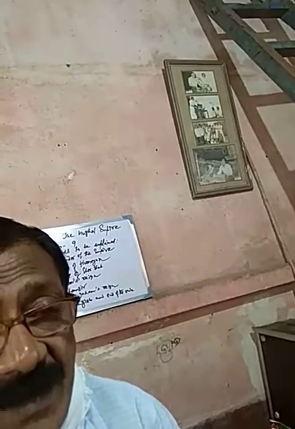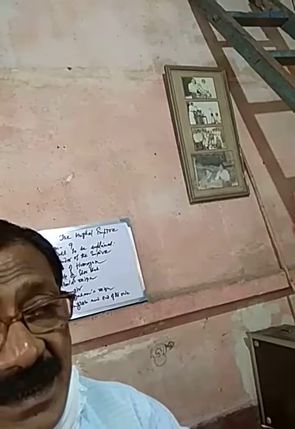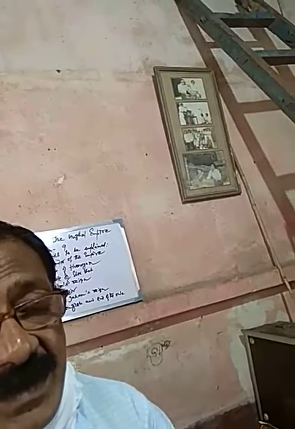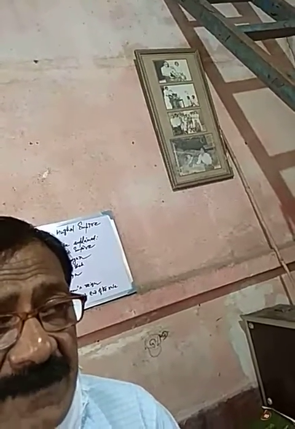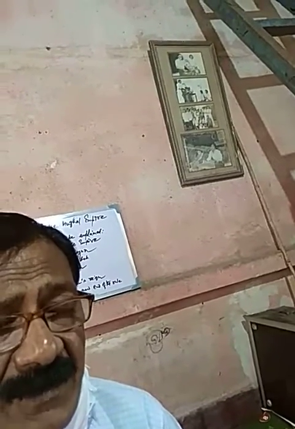Babar was not only a good strategist and good ruler, but also a great administrator. After the death of Babar, his son Humayun came to power.